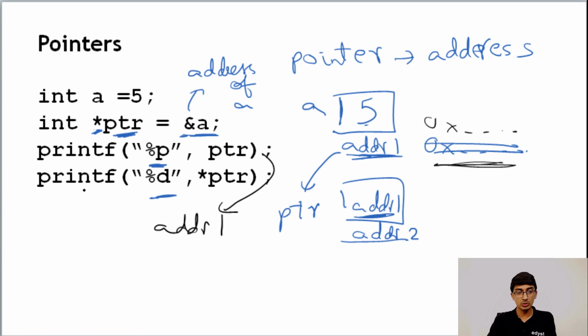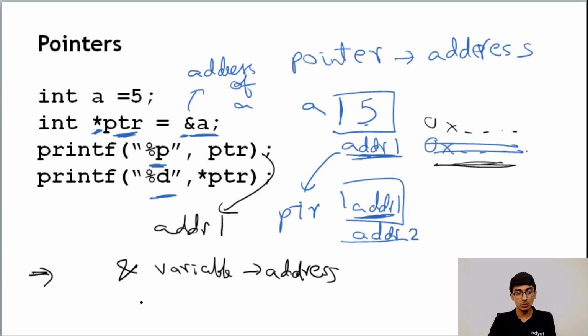Now when it comes to this one, printf("%d", *ptr), whenever you have a pointer, there are two rules to note over here. If you do & of a variable, it will give you the address of the variable. And whenever you do * of a pointer, for example int *ptr, you're going to get the value at the address that is stored in ptr.